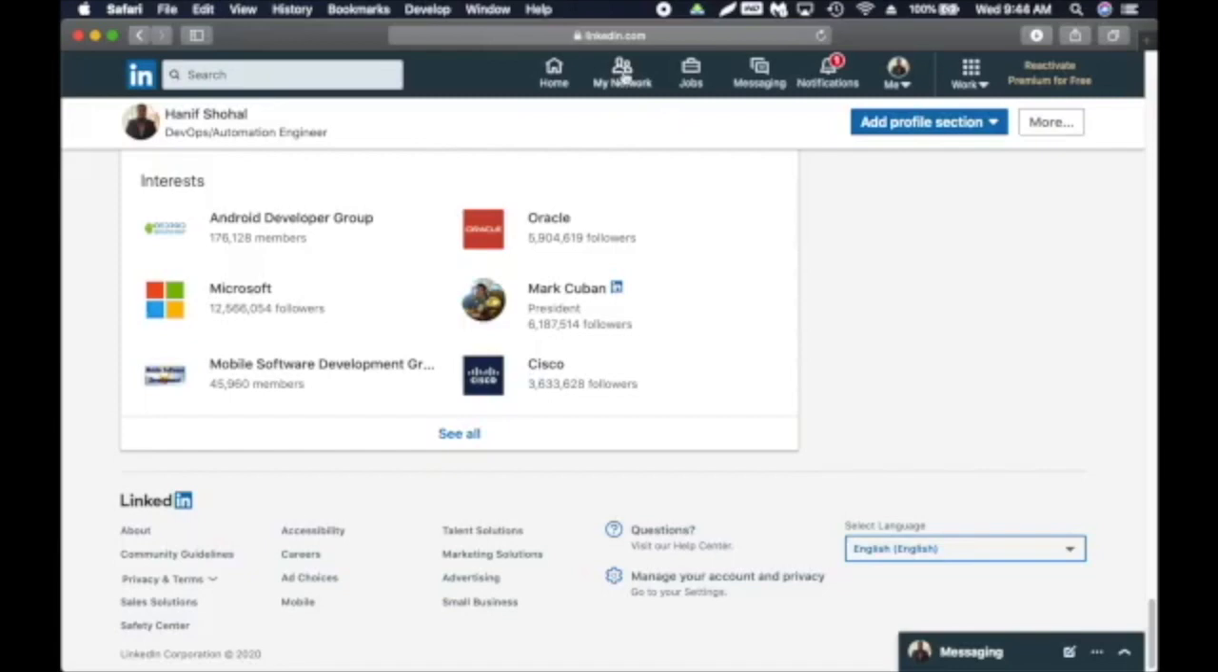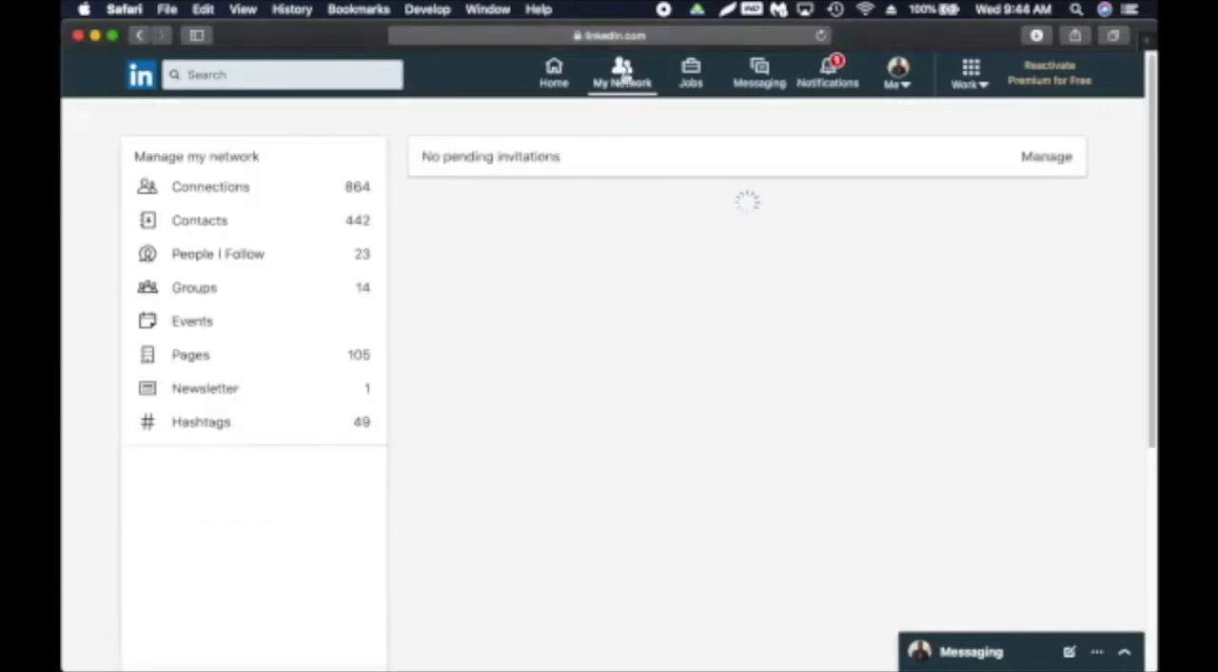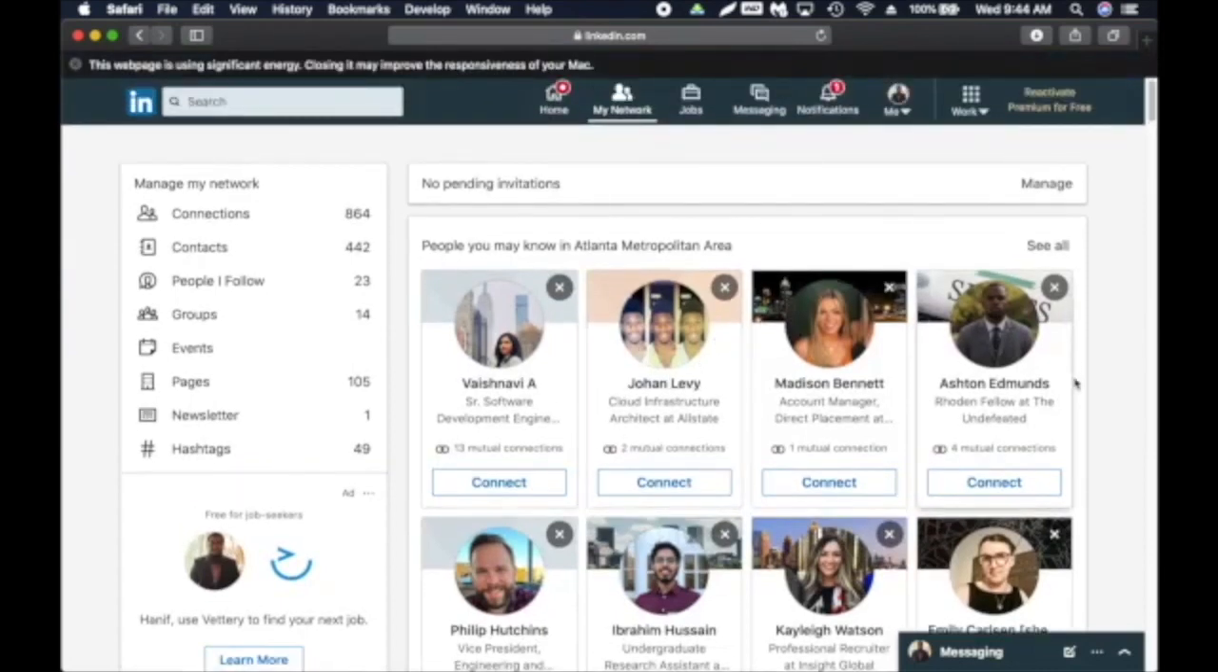And to network with people is pretty simple. We just click on network, and then it will show you different connections you might know. This is more of suggestions based on my network. So I might know some of these people or I might not know some of them. But if you know some of them, you can connect, and that's how you connect.